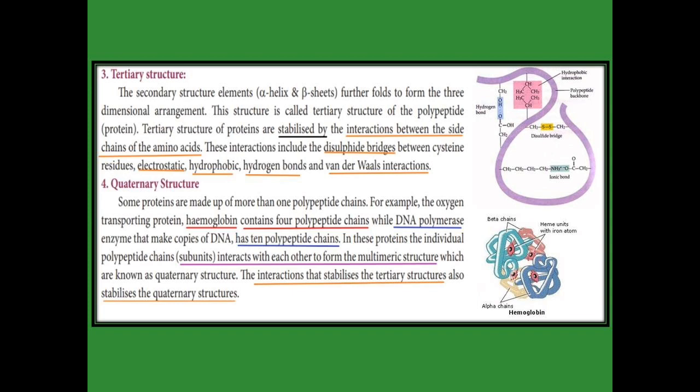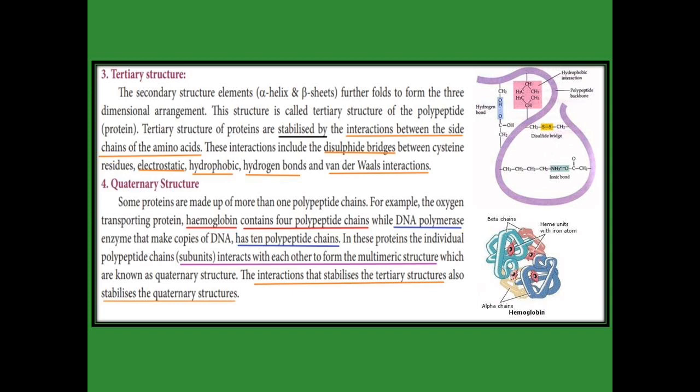Tertiary structure. We get this structure from the secondary structure. In the secondary structure we have the elements alpha helix and beta sheet. They further fold and form a three-dimensional arrangement. That arrangement is called the tertiary structure. The tertiary structure is stabilized by interactions between the side chains of the amino acids. What are the interactions? One is the disulfide bridge, formed by cysteine residues. Others are electrostatic interaction, hydrophobic interaction, hydrogen bond interaction, and van der Waals interaction. Because of these interactions, the tertiary structure of proteins is stabilized.